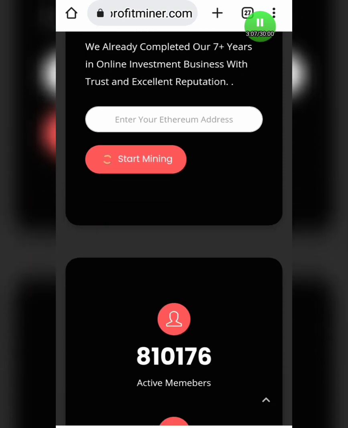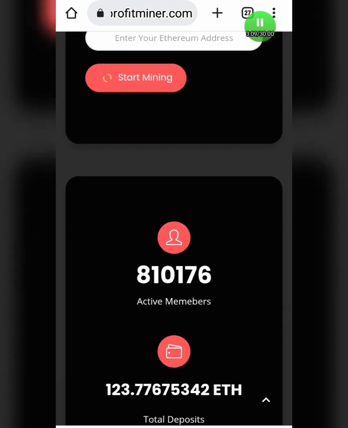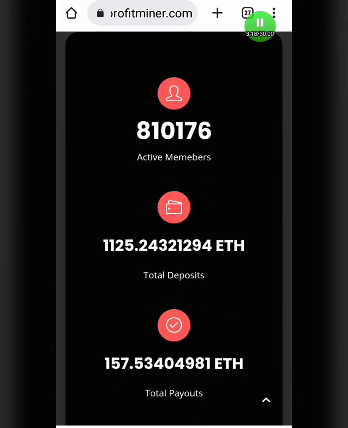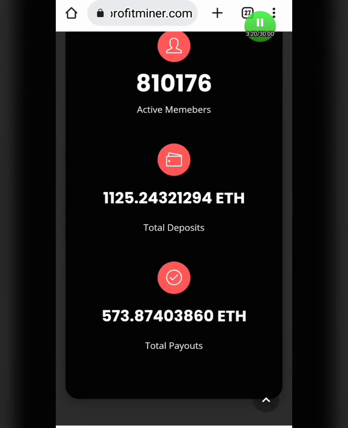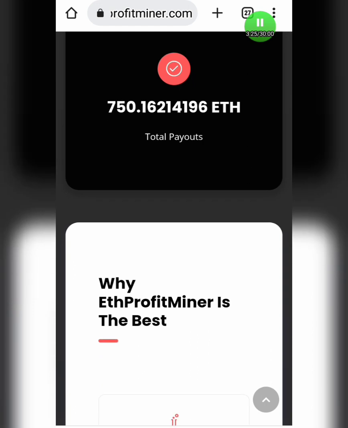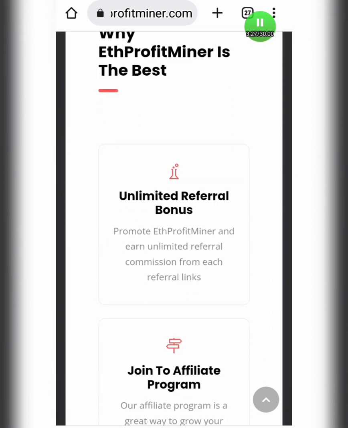So guys, when you're here for the first time, you can see the number of active followers on the site, and the number of deposits that people have made, but we are not here to make any deposits. Now when I scroll down, you'll be able to see the number of cash outs that people are really making from this app. And guys, you can also cash out this amount of money. It's very easy. So I encourage all of you to grab this app right now.